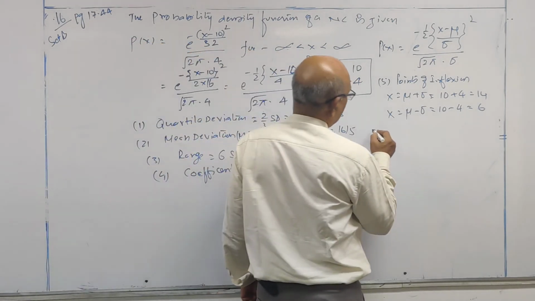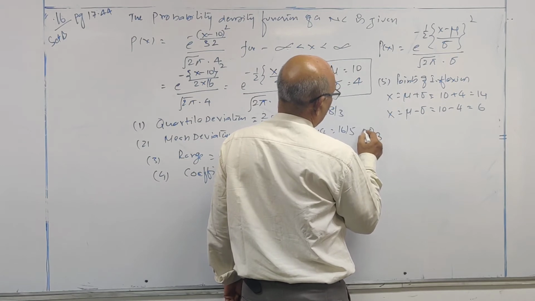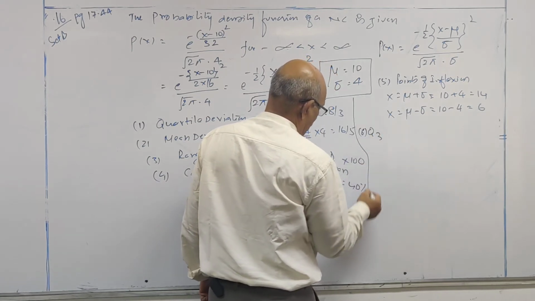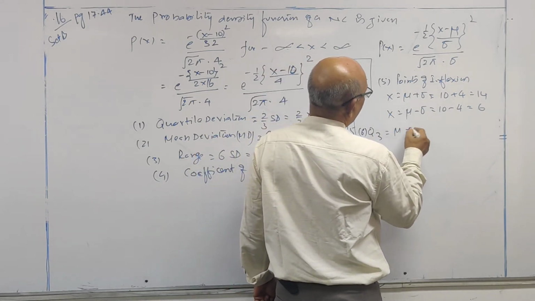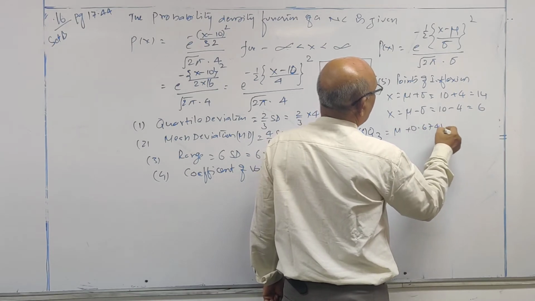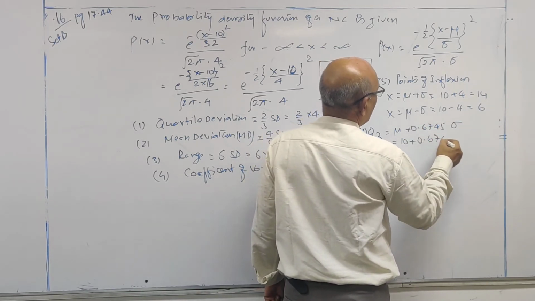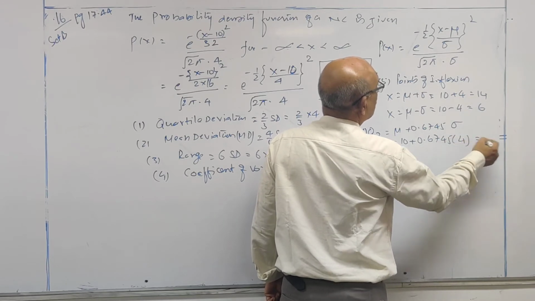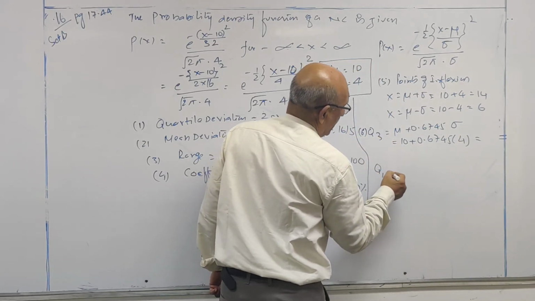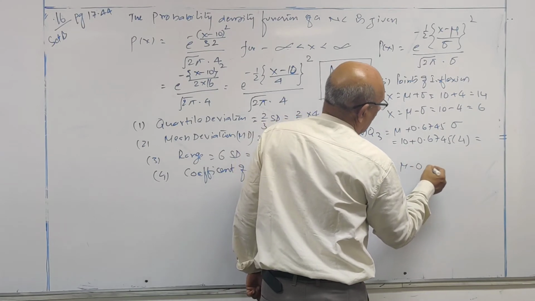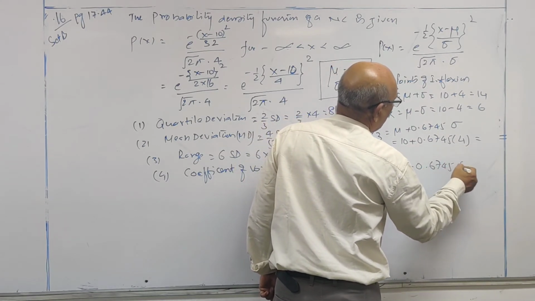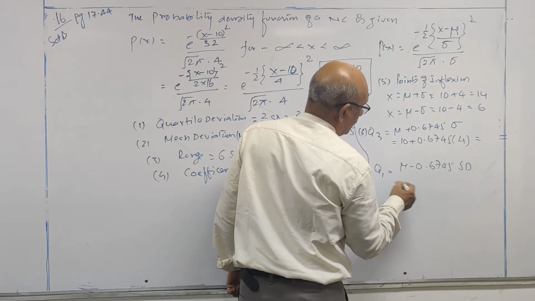Now Q3 is equal to mu plus 0.6745 into standard deviation, 10 plus 0.6745 into 4. Q1 is equal to mu minus 0.6745 into standard deviation.